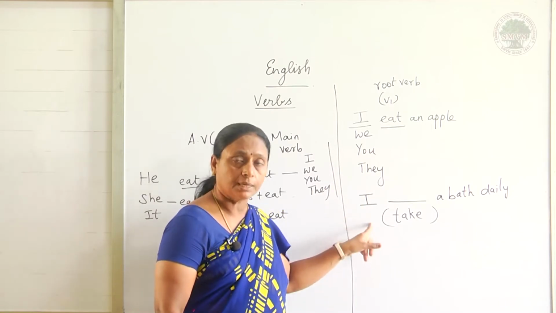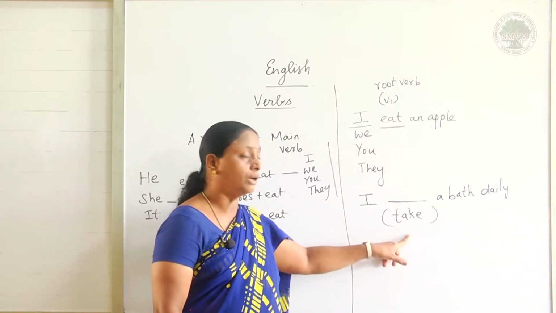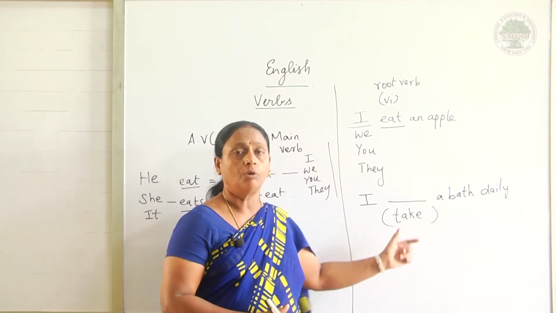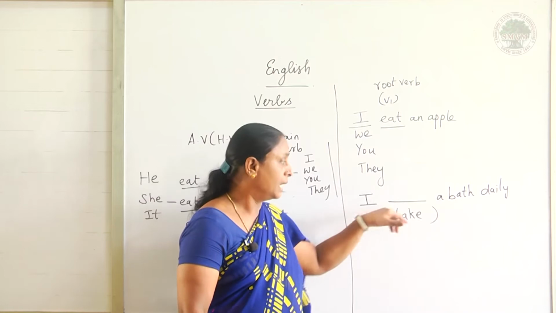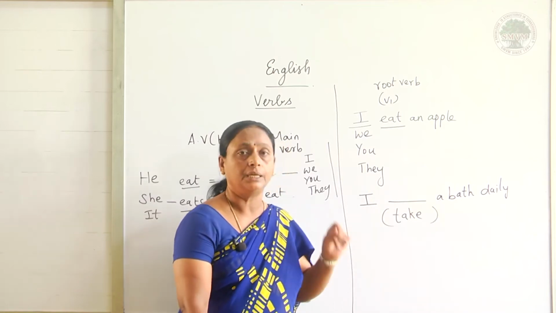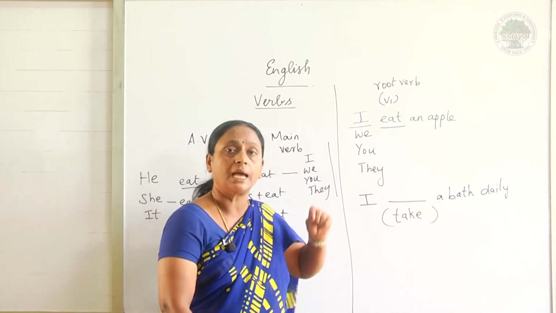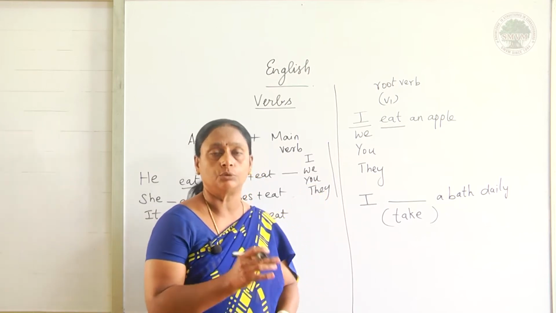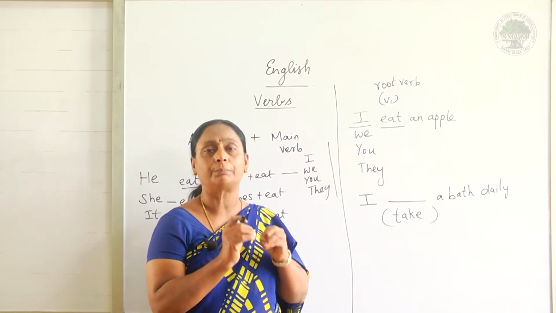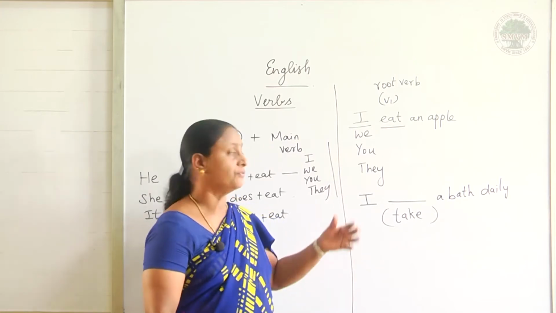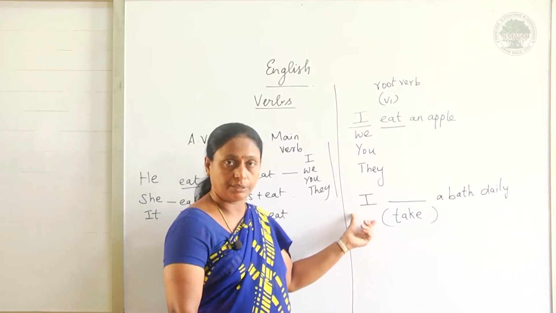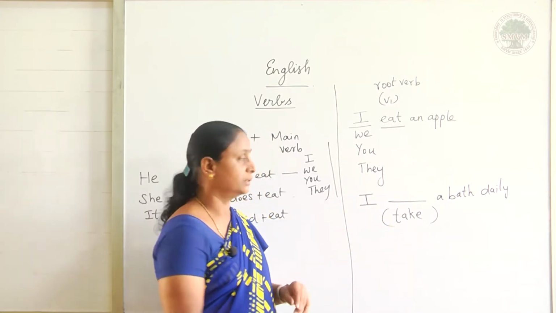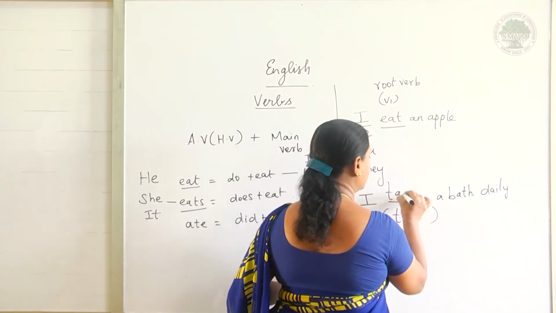Understand? Now my subject is I here. So what do I have to do? You have to see the remaining part of the sentence: I dash a bath daily. Daily means it is a habitual routine work which happens every day. So by this rule, we have to use the simple present tense. For the subject I, I have to write the verb alone. What is the verb here? Take. So I have to write here take.